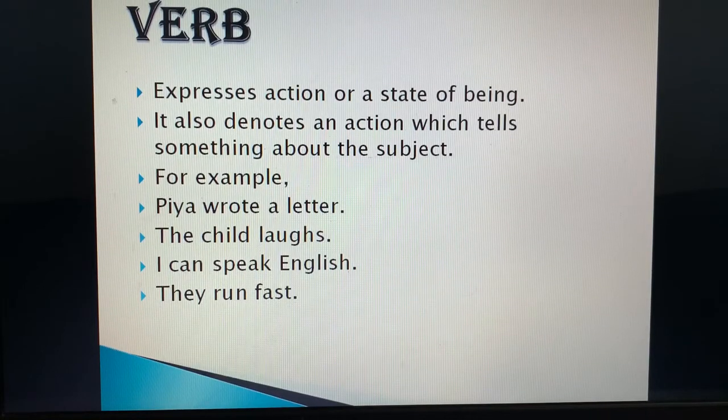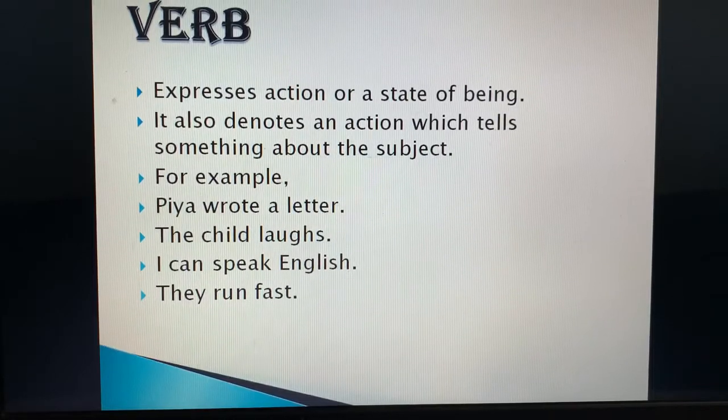So basically what do you mean by verb? हिंदी में पढ़ते हैं आप क्रिया. काम के करने या होने को क्रिया कहते हैं. It expresses the action or a state of being. Action, कोई काम हो रहा है. Running, sleeping, laughing, dancing, swimming, all these are actions. जो भी आप काम करते हो, those all are actions. और a state of being, किस state में हो आप, किस condition में हो आप, that is a verb.